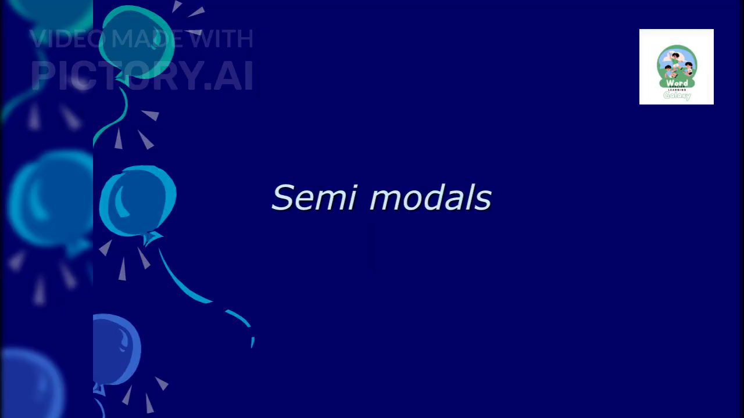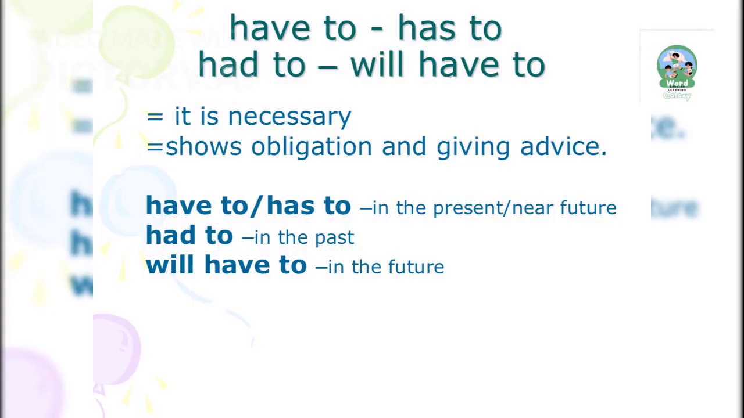Let's delve into semi-modals, which are auxiliary verbs that express necessity, advice, or permission in various contexts. The phrases have to, has to, had to, and will have to indicate necessity and advice. They are used to express obligations in different time frames, whether present, past, or future.